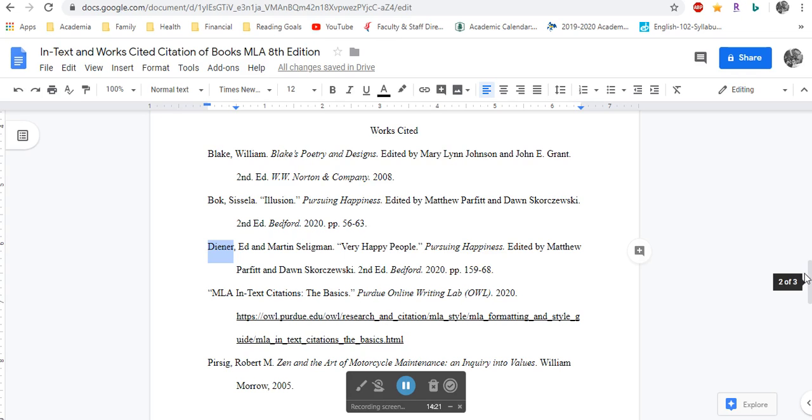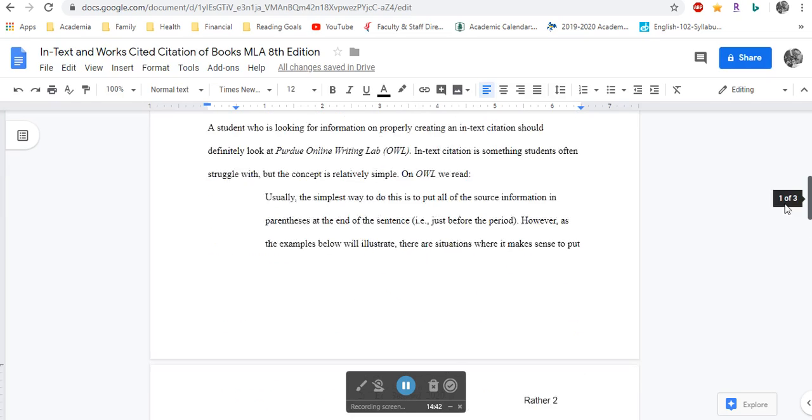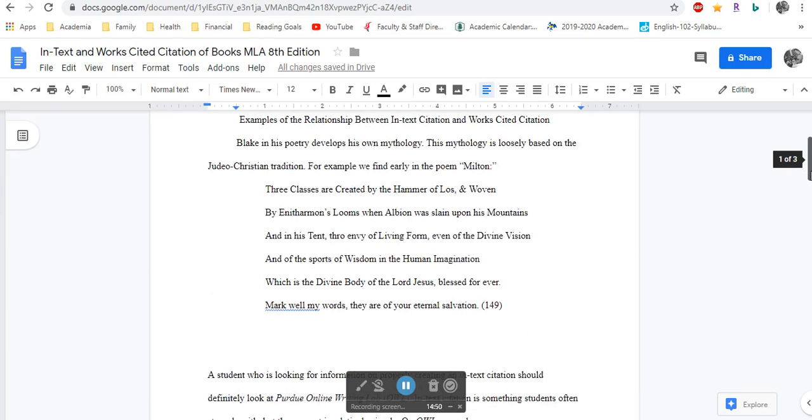Now, because these are books, even if the book pages don't appear in the works cited entry, and the reason they don't here is because we're actually citing from the whole book, you would still need to have page numbers in parentheticals no matter what you do. So if you did a citation, for example, where you didn't have the author's name in the parenthetical, you would still need to include the page number in the parenthetical, as I have done in this Blake citation here, because again, that comes from a book.